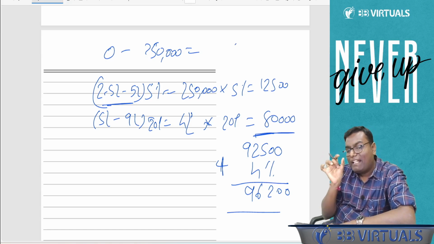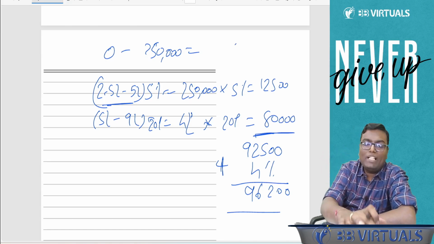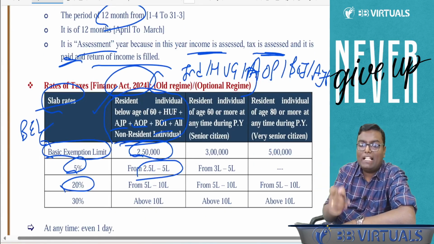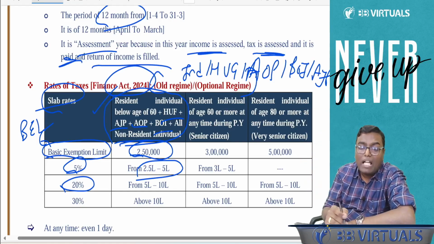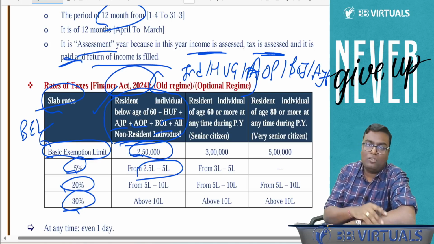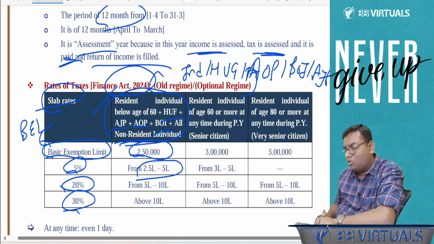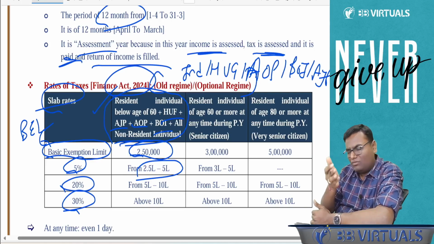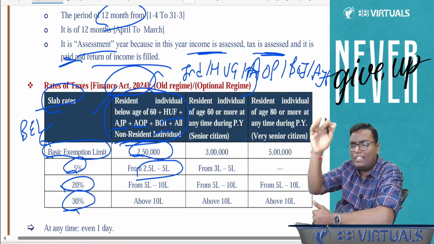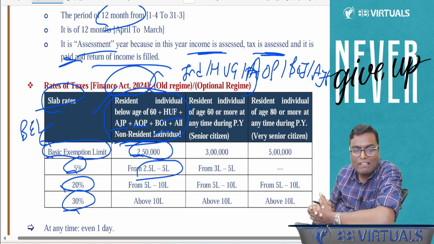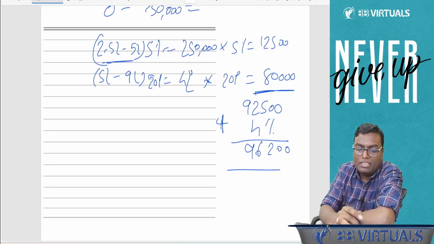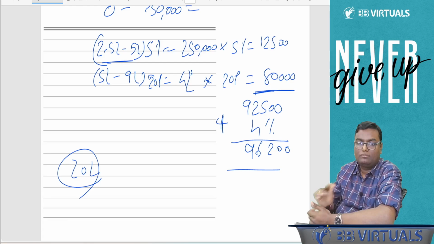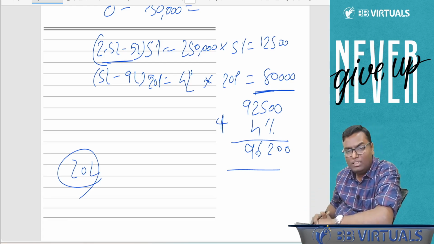Now, 20% tax rate is applicable only if my income is up to 10 lakh. What if my income goes above 10 lakh? Whatever I earn over and above 10 lakh, till whatever amount, I have to pay 30% tax on that excess amount. So up to 5 lakh 5%, up to 10 lakh 20%, above 10 lakh how much tax rate is applicable? 30%. Kindly tell me my tax payable if I earn an income of 20 lakh. What will be my final tax payable?